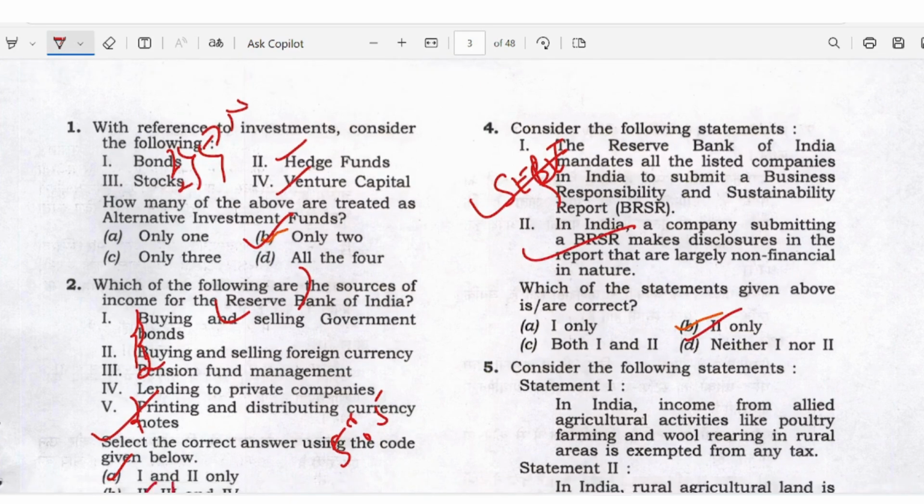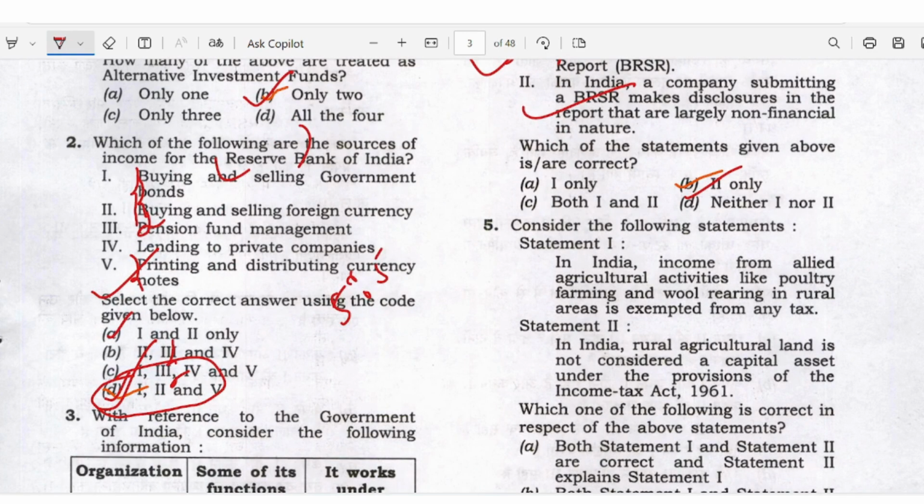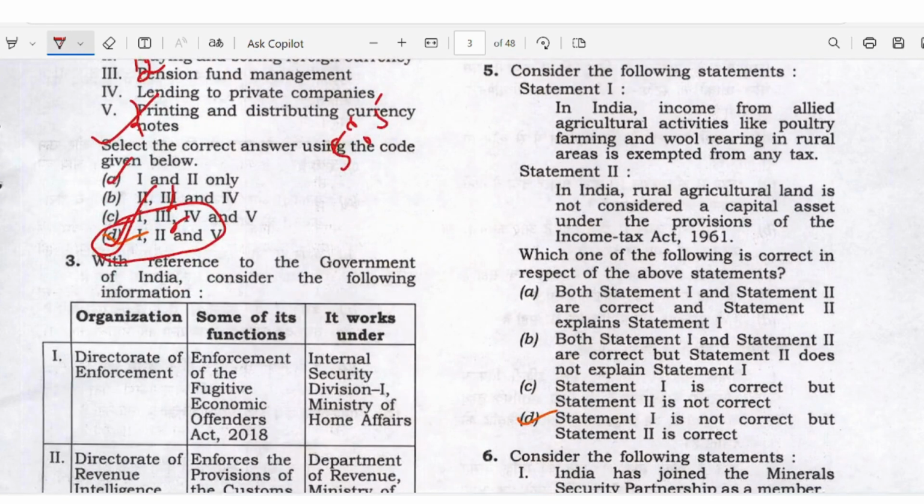Statement 1. In India, income from allied agriculture activities like poultry farming and wool rearing in rural areas is exempted from any tax. Statement 2. In India, rural agricultural land is not considered a capital asset under the provisions of the Income Tax Act 1961. Which of the statements is correct? Here statement 1 is wrong, statement 2 is right. So answer is D here.